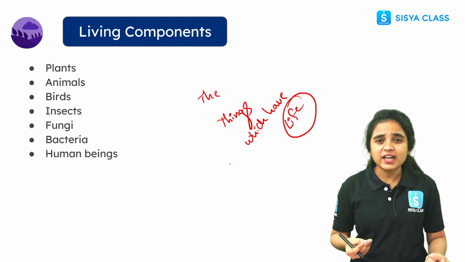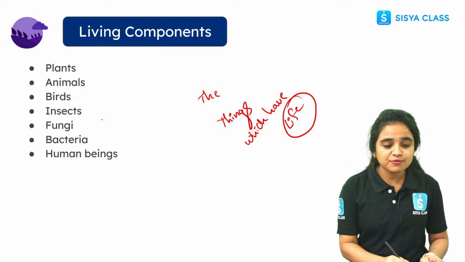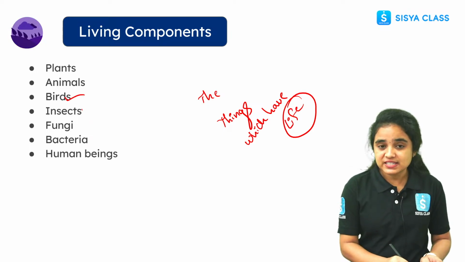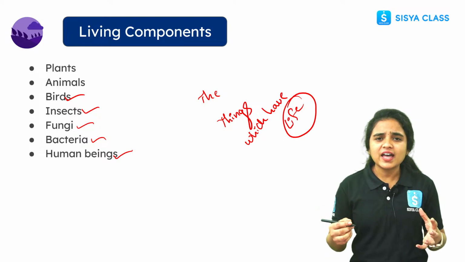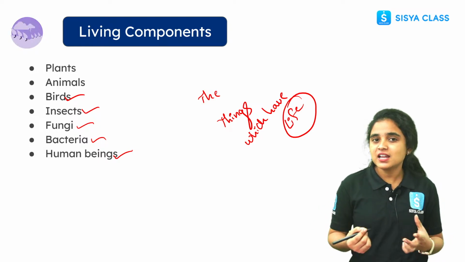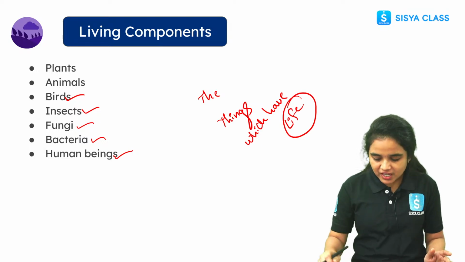So what are the organisms having life? Plants have life, animals have life, birds have life, insects have life, fungi, bacteria, human beings. Every organism which has life, we call a living organism. These are the components we can see in nature.